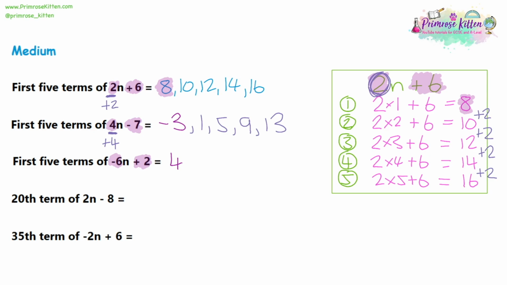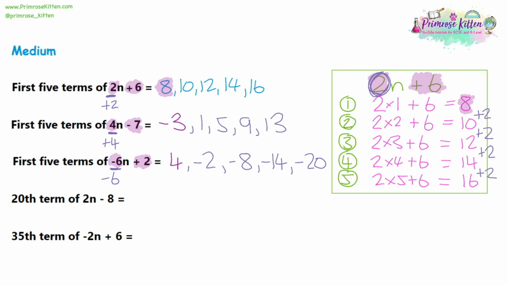Then looking at the number on the n, it's a -6, so we're going to be going down by 6 each time. So -4 take away 6 is -10. -10 take away 6 is -16. -16 take away 6 is -22. And -22 take away 6 is -28.